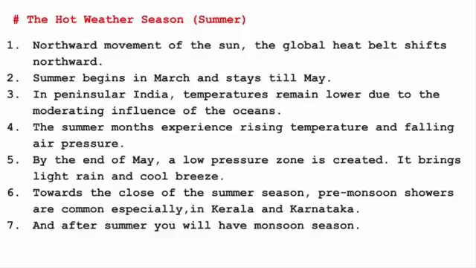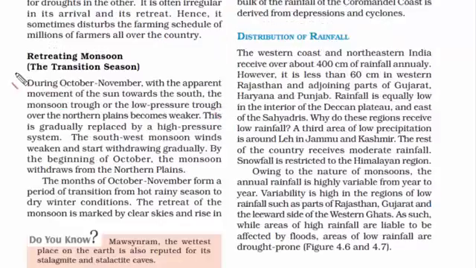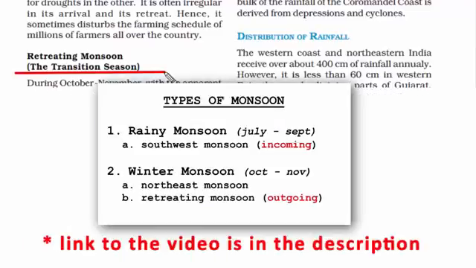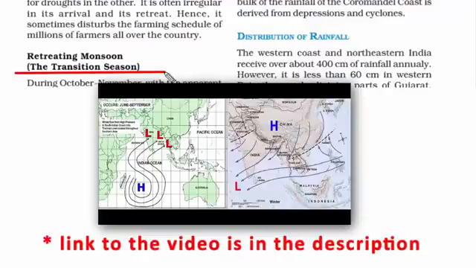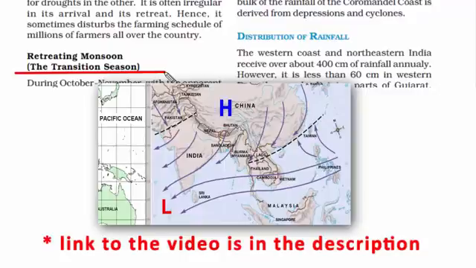That's why you'll see places like Kerala and Karnataka receive the pre-monsoon shower just after the end of the summer season. And always remember, Kerala is the first state to receive rainfall at this time. Now the remaining topics, like the advancing monsoon, which is also known as the southwest monsoon, and the retreating monsoon, which is also known as the northeast monsoon, we have read about both, so I'm not going to cover it again. Instead, I want you to watch this video, which I will be pasting the link to in the description. This video is going to sum up these two topics and it will be easy for you to understand.